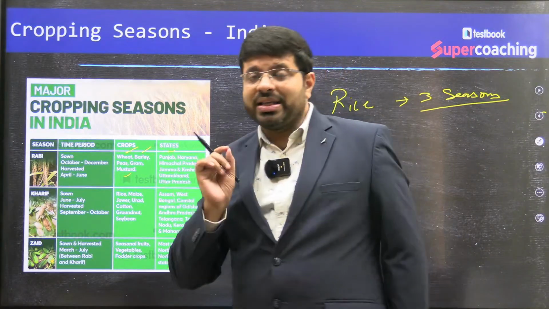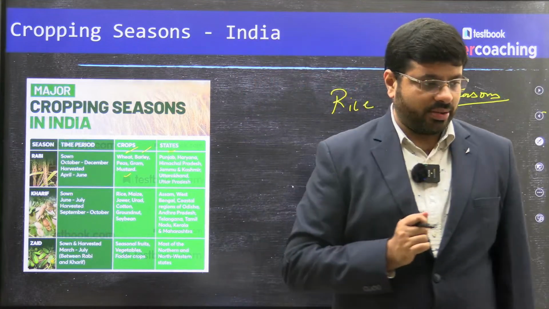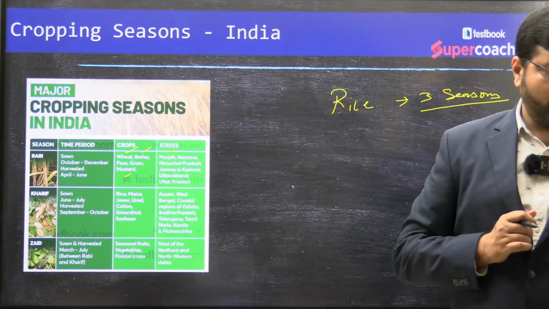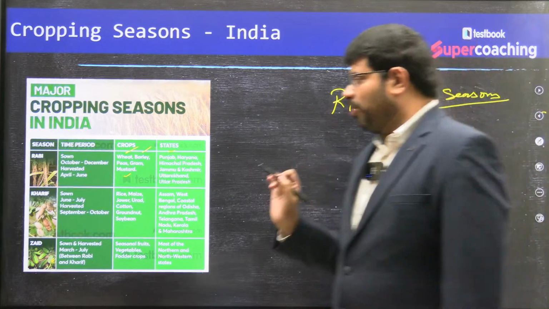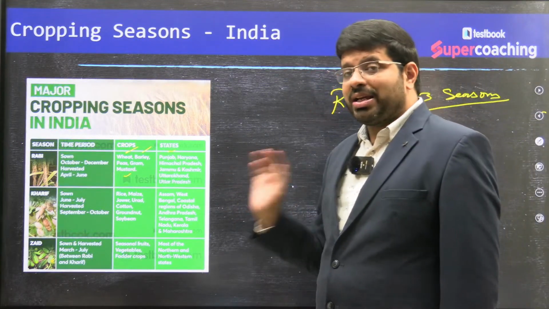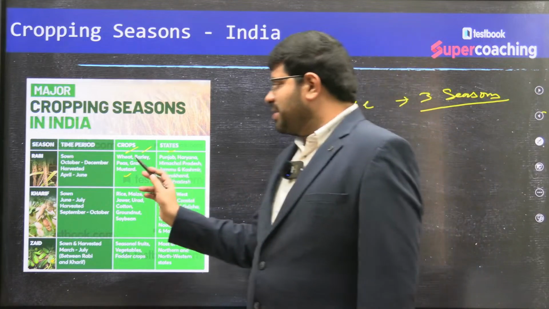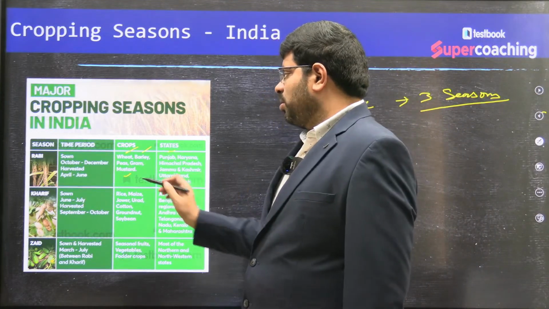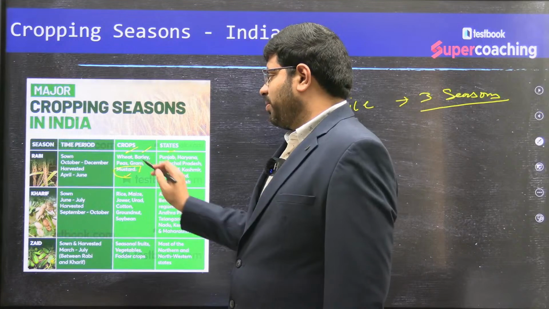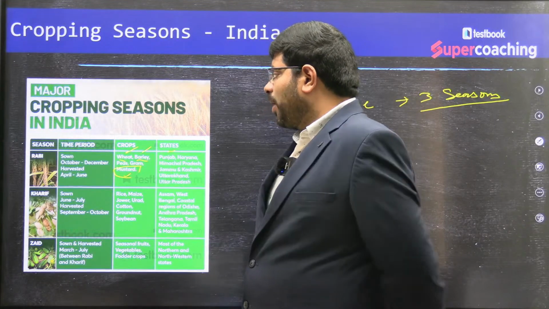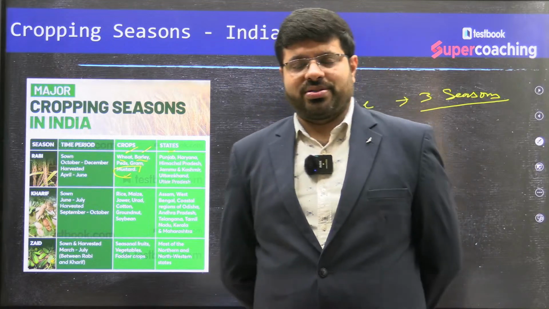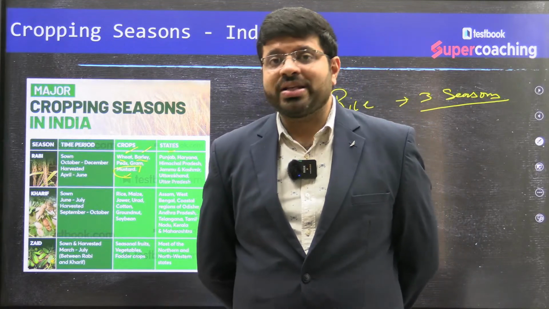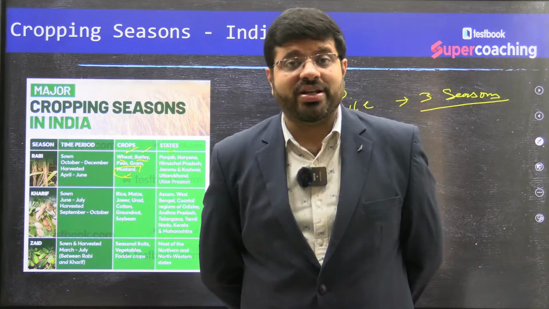Then one key thing I'm trying to tell you to understand, right? Try to understand which ones are from the rabi crop. So automatically, the unique rabi crops: wheat is one, barley is one, mustard is one. Wheat, barley, mustard are the unique rabi crops which need less temperatures. Once you find that uniqueness of any crop, it is easier for us to remember.